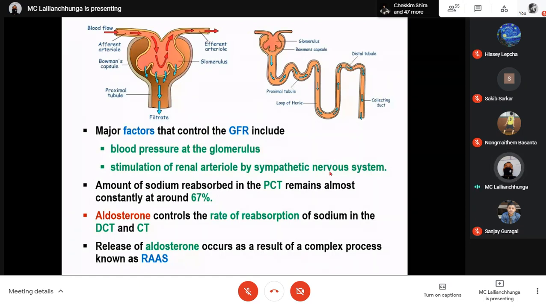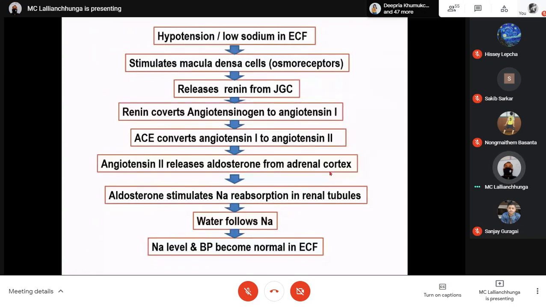Okay, so the importance of the renin-angiotensin-aldosterone system we have also discussed, which is important for sodium balance. Now let us see how sodium is regulated. Simply, we can say that suppose there is hypotension, or low blood pressure, or another condition, maybe there is low sodium concentration in the extracellular fluid. So the condition is hypotension or low sodium concentration in the extracellular fluid.